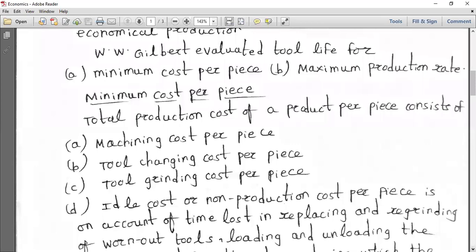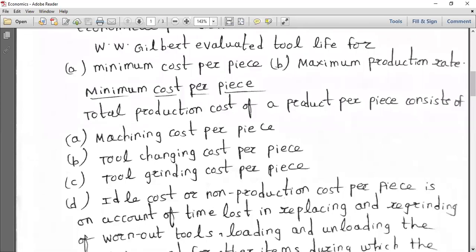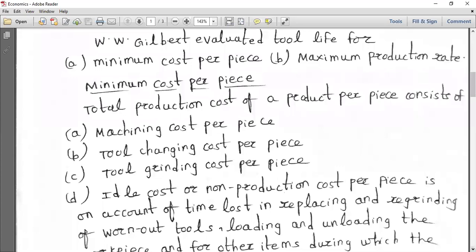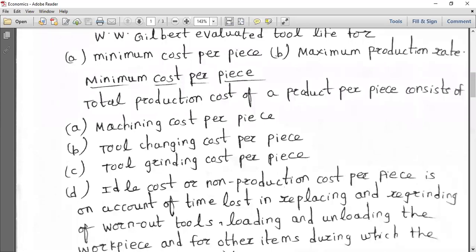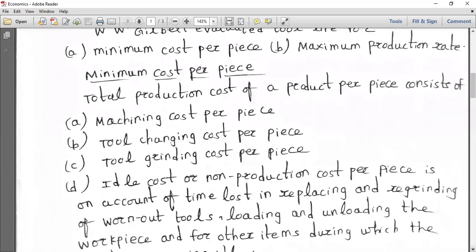Though we have a secondary tool, the time used in machine setting, or keeping it in the tool turret, the hexagonal turret, will take time. Any worn out tools, and the loading and unloading of the workpiece, are also idle cost, because that is the non-production cost. All this we have to take into consideration.